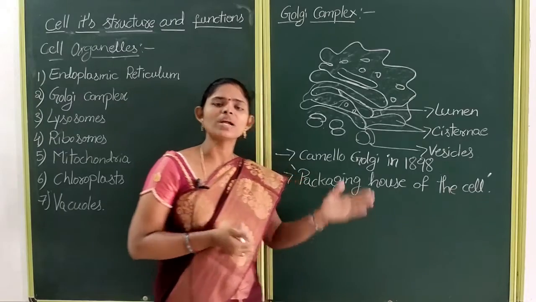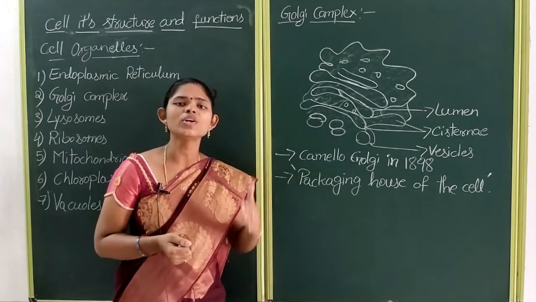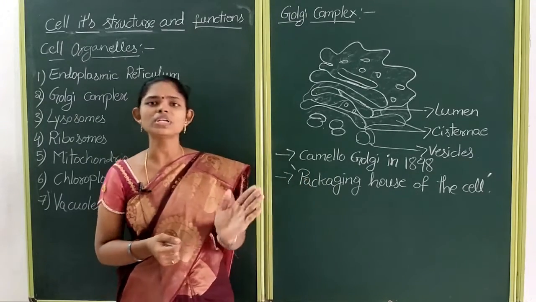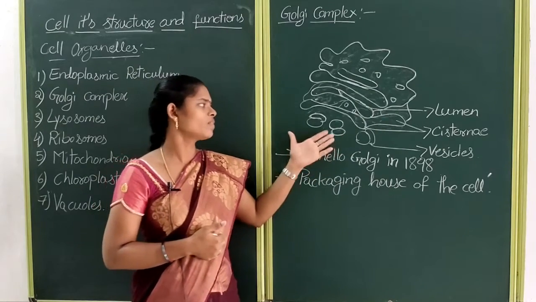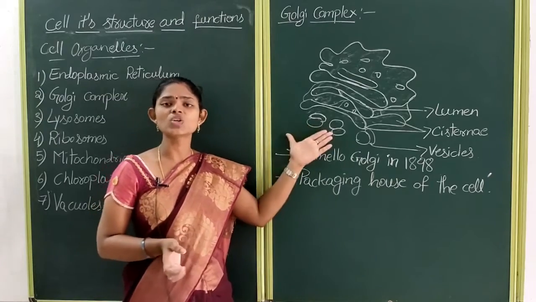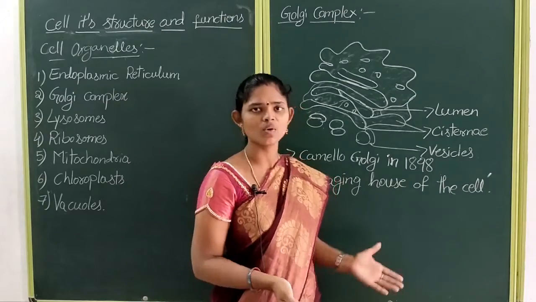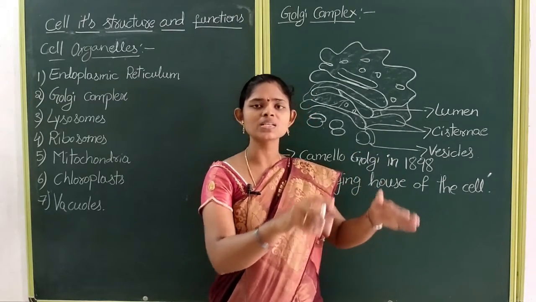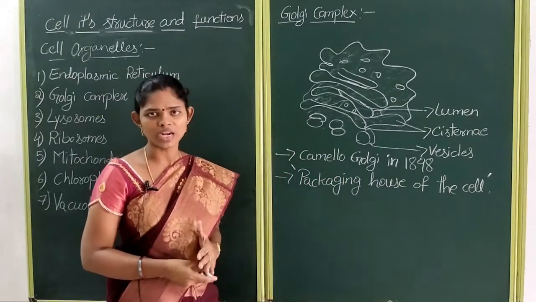Whatever substances are synthesized by the endoplasmic reticulum are directly transported to the Golgi complex. This Golgi complex packs all the substances transported through the endoplasmic reticulum.